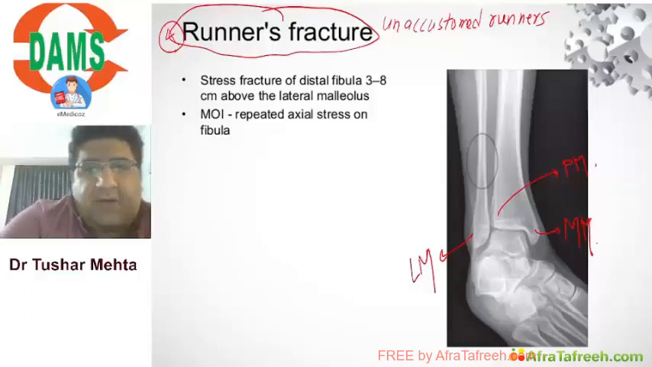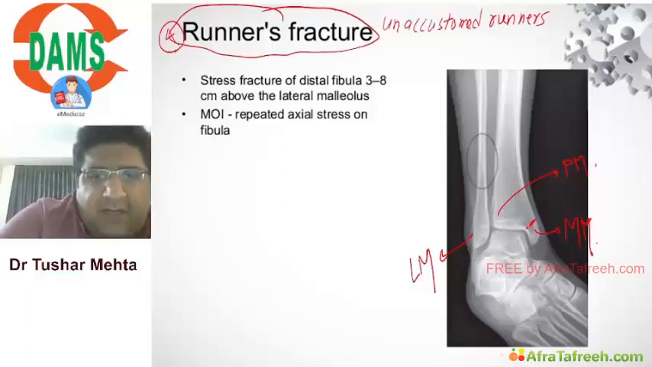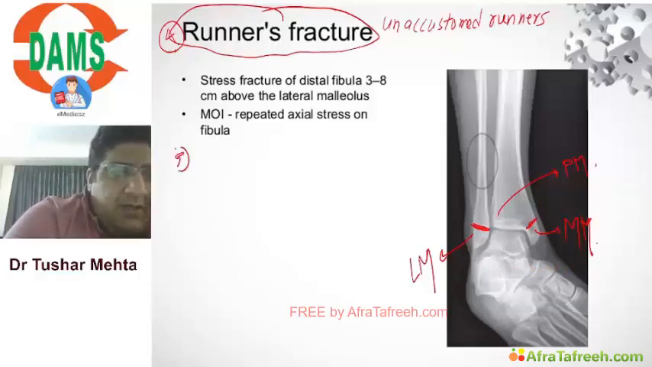Now what I'm trying to tell you is, MM medial malleolus, LM lateral malleolus, PM posterior malleolus. If you have a medial malleolus fracture, or a lateral malleolus fracture, if you have both of them, then I would prefer to call it Pott's fracture.